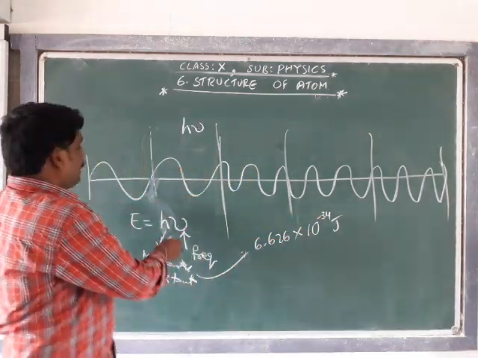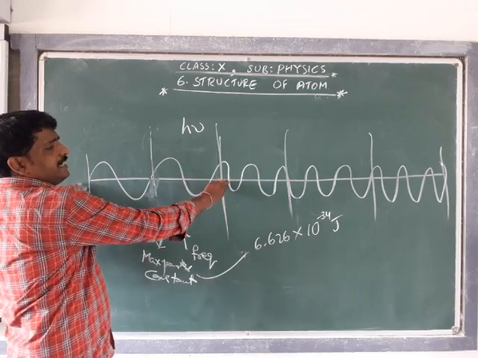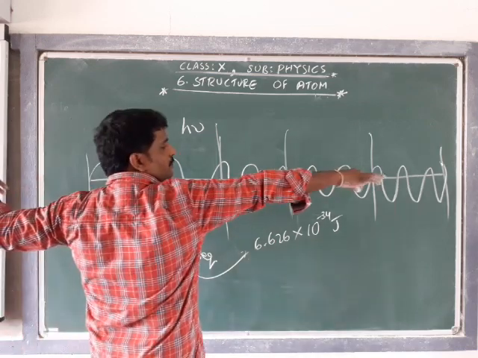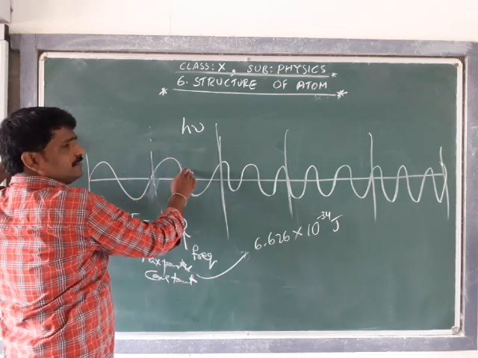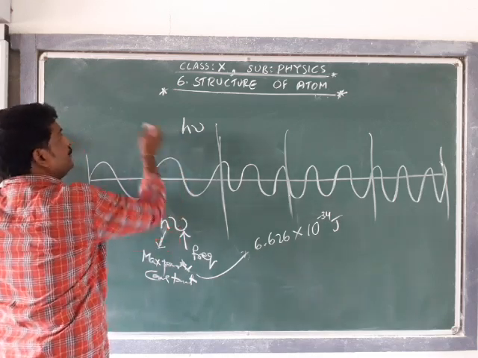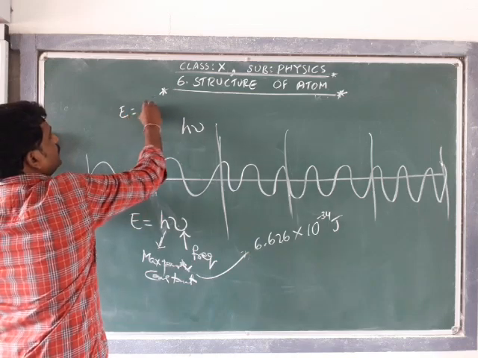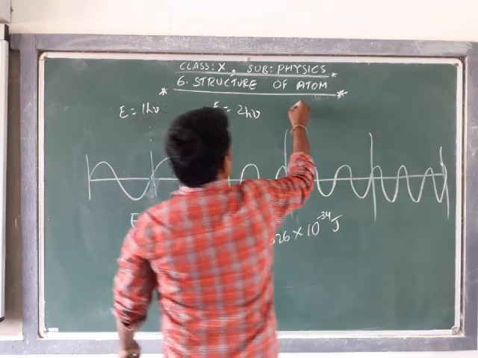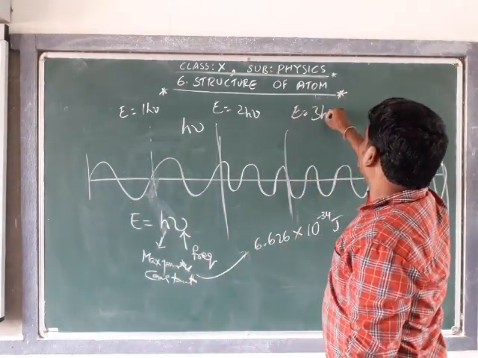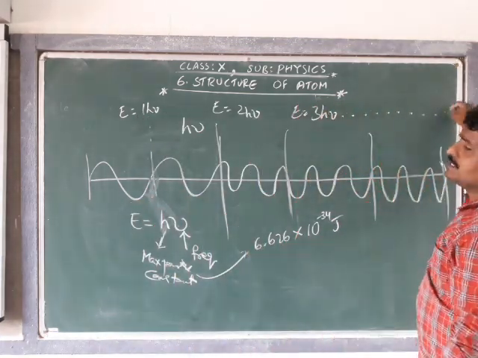That is, across this electromagnetic spectrum range, the energy of the frequencies may be equal to 1 h nu, 2 h nu, 3 h nu, and so on.